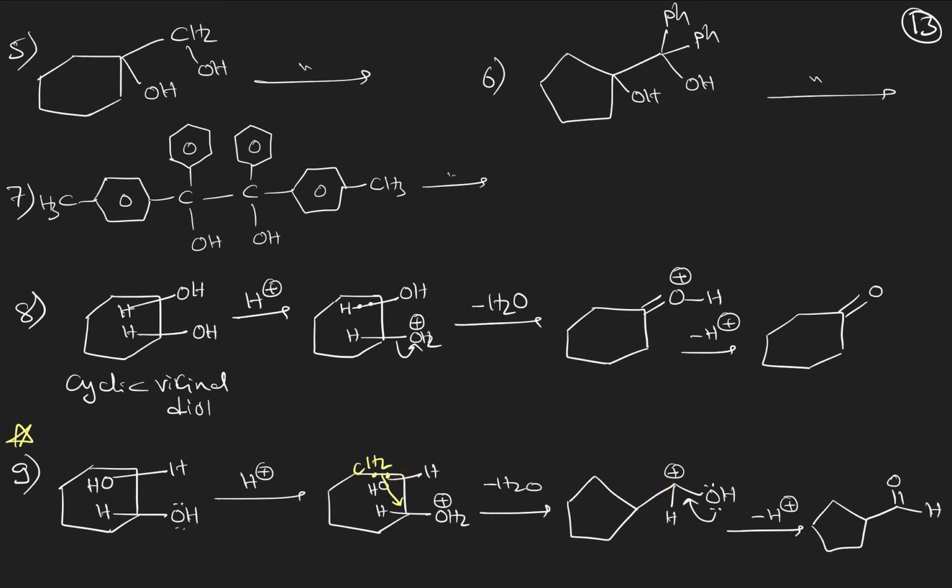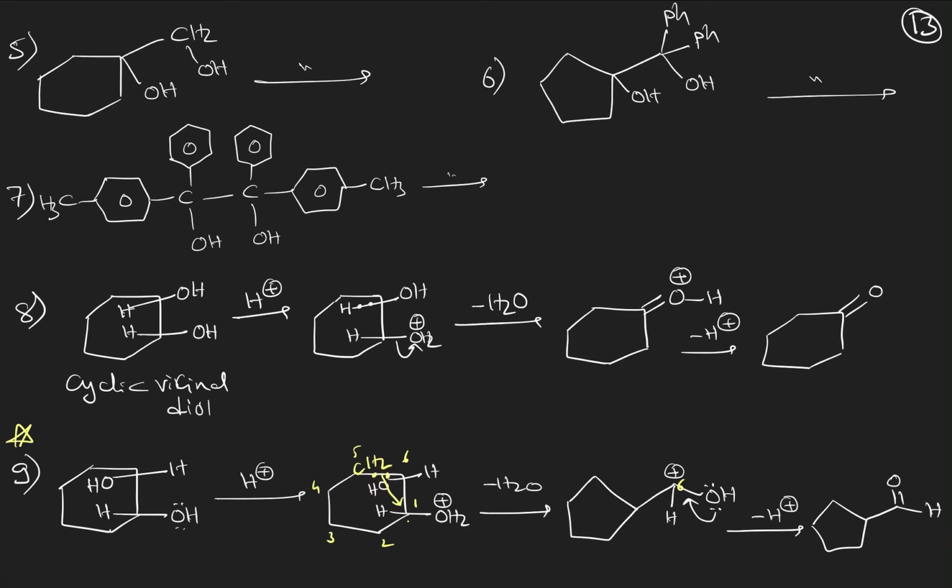That means a 6-membered ring, if you assume like you see 1, 2, 3, 4, 5, 6: the C6-C5 bond will be broken and C5 will form a bond with C1, so that C6 goes out, and this is a new carbocation which will be donated a lone pair by the OH group and forms the final carbonyl compound.